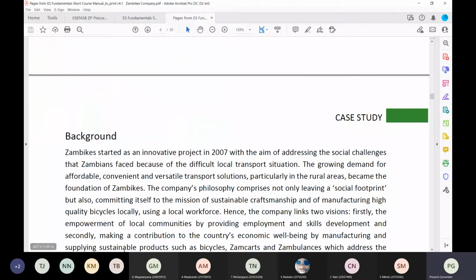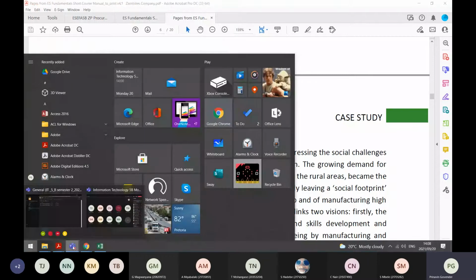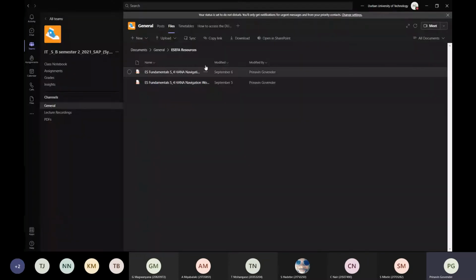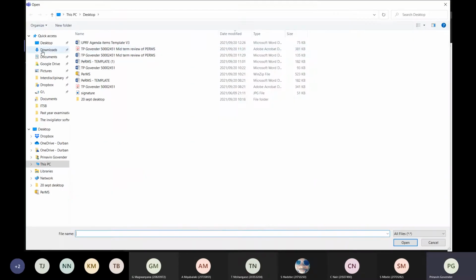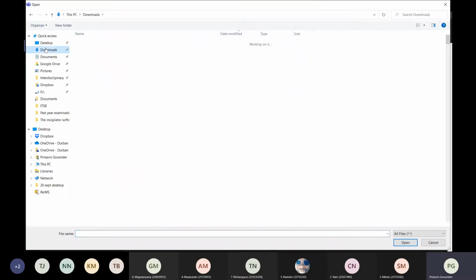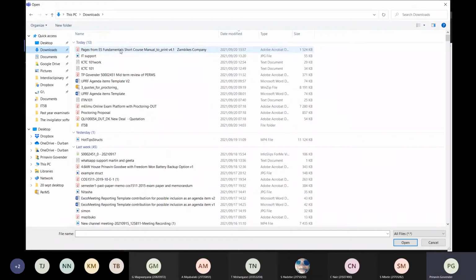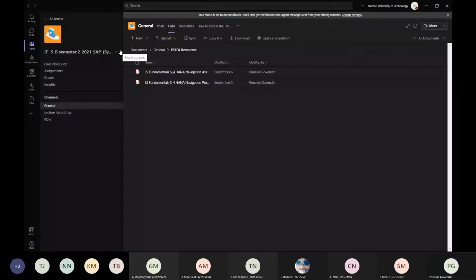So let me go and upload it for you so you don't have to take down any notes. Let's go to upload a file. It's under my Downloads folder. There we go, Zambikes.